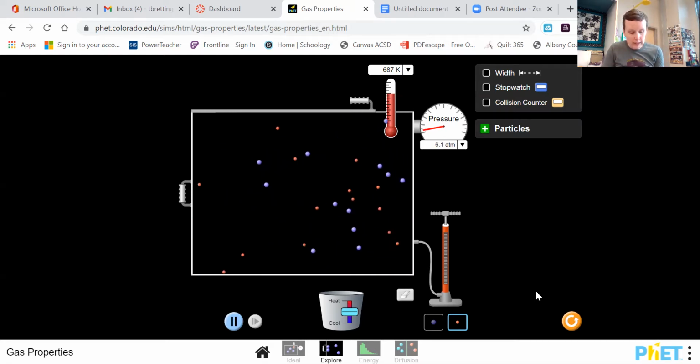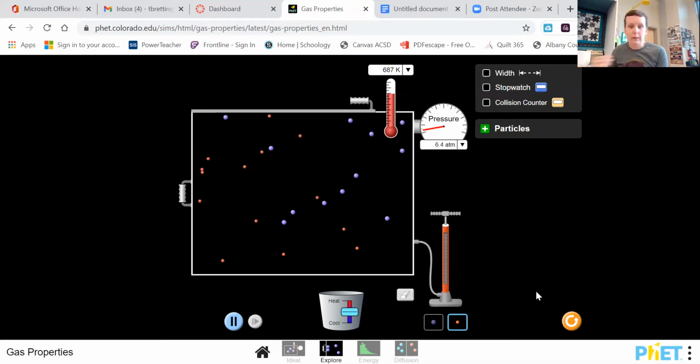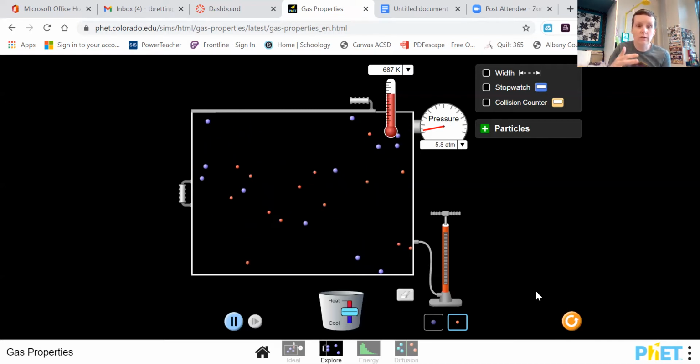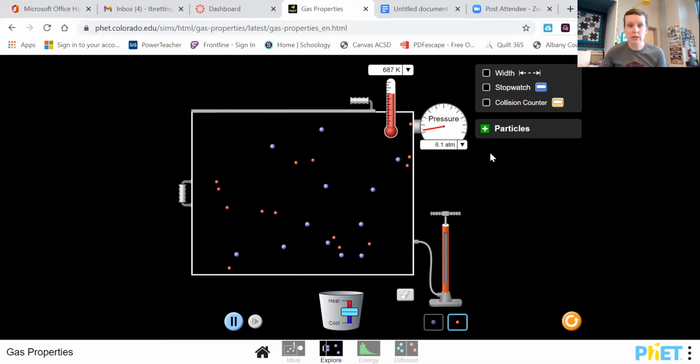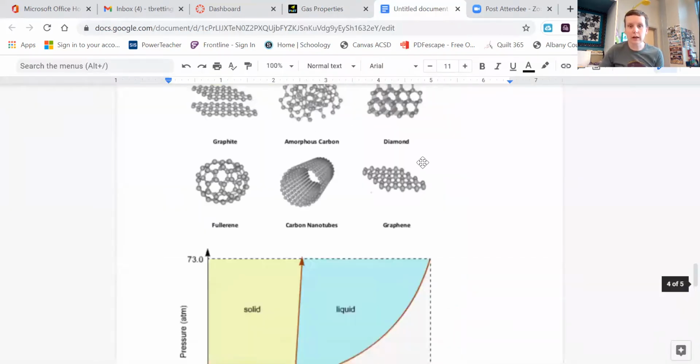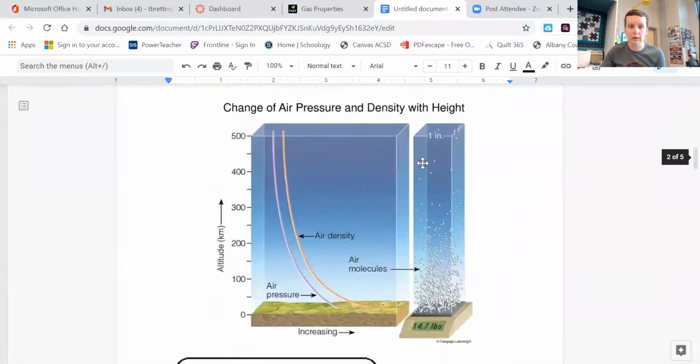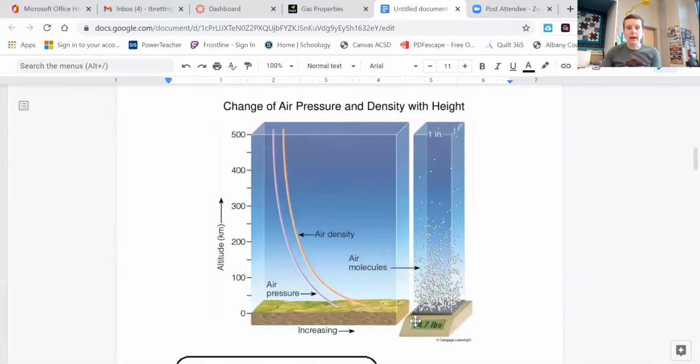All right, number 3, define pressure. Well, again, pressure, we already talked about, is the force of collisions of gas particles with a surface. How does altitude affect pressure? Let's go back here. I'm going to show you a picture right here, okay? If we're looking at altitude, we're getting higher and higher. So let's just say this is the ground and this is like the edge of our atmosphere, okay?